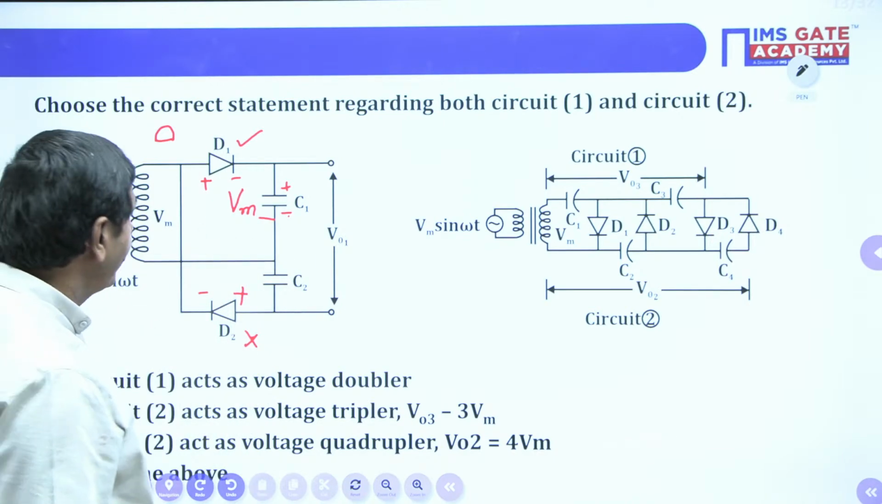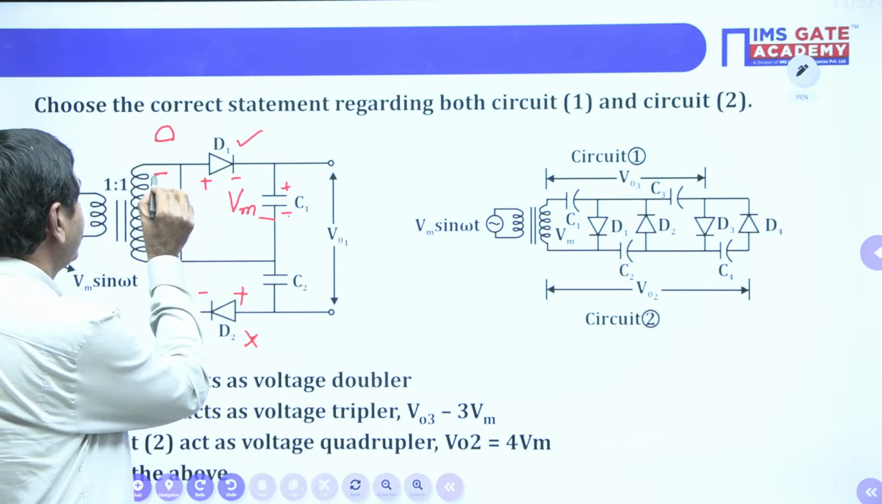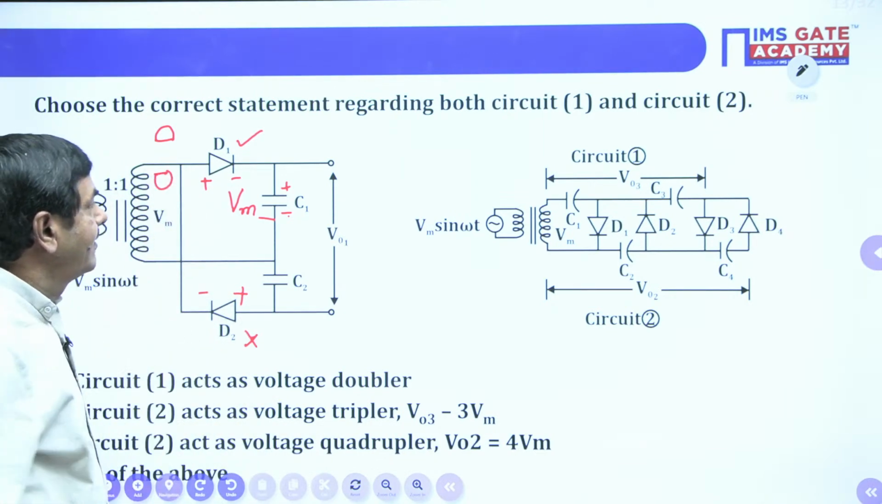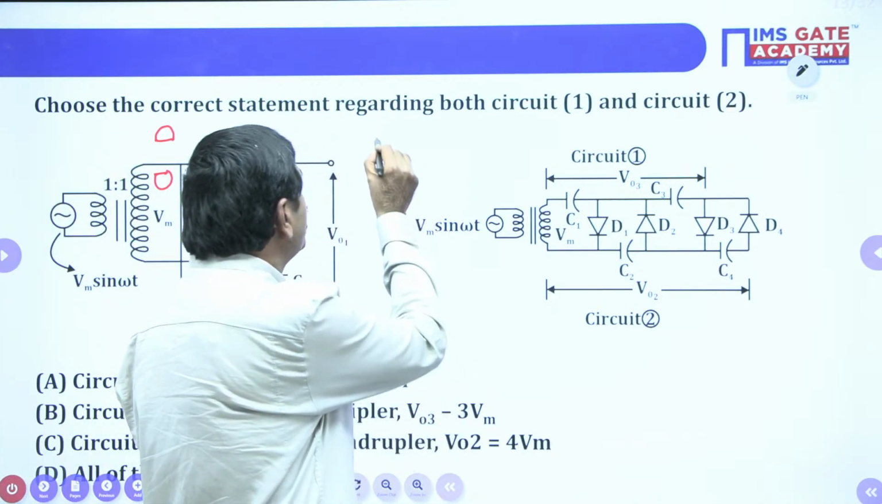In case we are giving a negative pulse here now, negative pulse is given. What I wish to say here now? During the positive pulse, we got it in such a way.